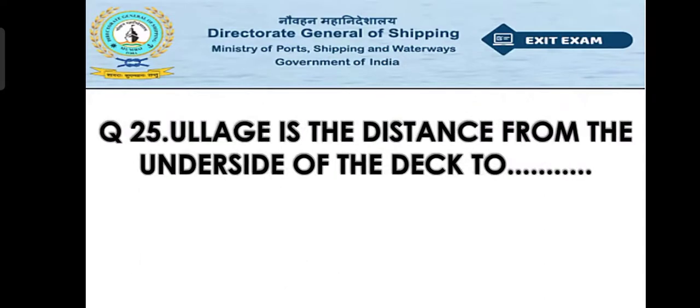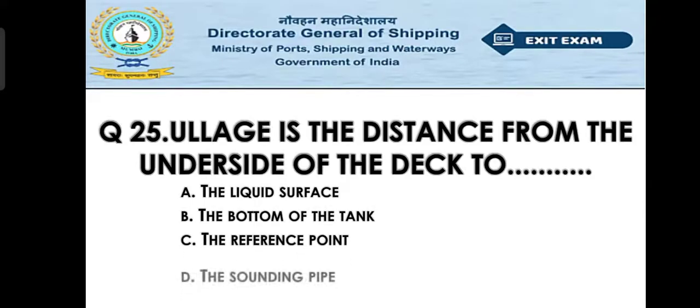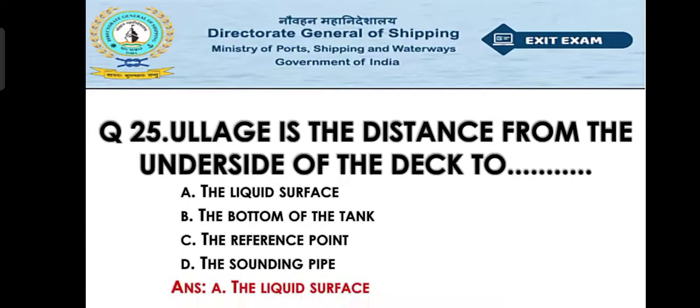Now move to question number 25. A ullage is the distance from the underside of the deck to dash. Option A the liquid surface, option B the bottom of the tank, option C the reference point, option D the sounding pipe. So the right answer will be the liquid surface. So the liquid at the level which is loaded, from there to the underside of the deck where your sounding pipe is, that is the ullage basically. Ullage is basically the space left to load.